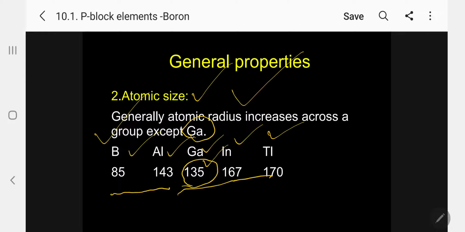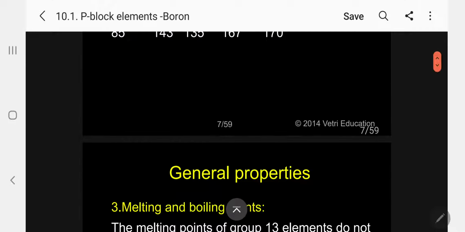A question can be asked, please follow. They will give boron, aluminum, gallium, indium and ask which one among the following has the lower atomic size. Lower means boron. And suppose they give only these four, aluminum, gallium, indium, thallium, and ask which metal has the lower atomic size. In that case you should be careful. As per the prediction, you will think lower means aluminum. No, it is gallium. So this exceptional case you have to memorize.